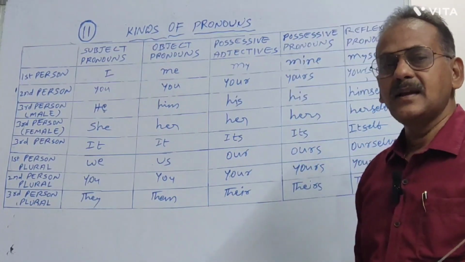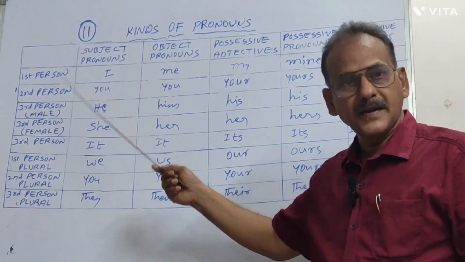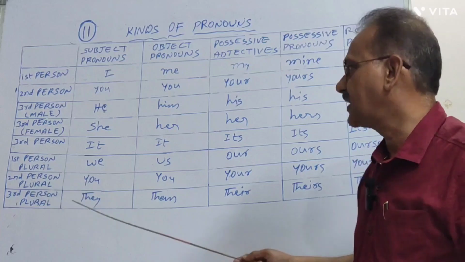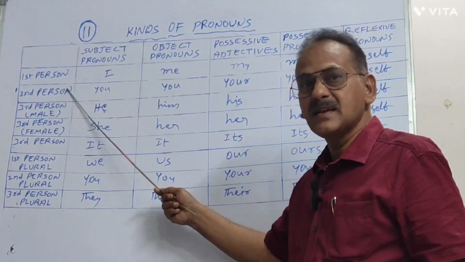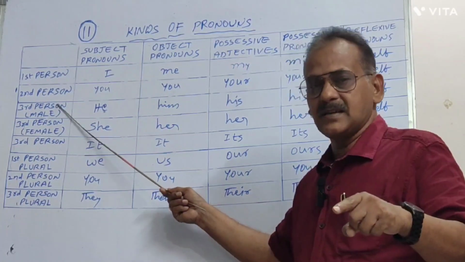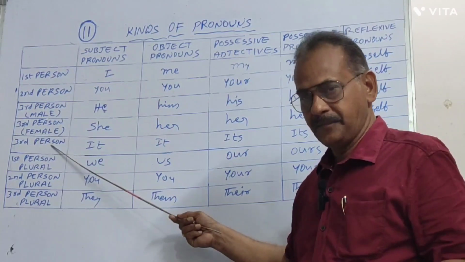Likewise, there are some other types of person or personal pronouns. Let us see what they are. First person, second person, third person. In third person there are 2 types, male and female.